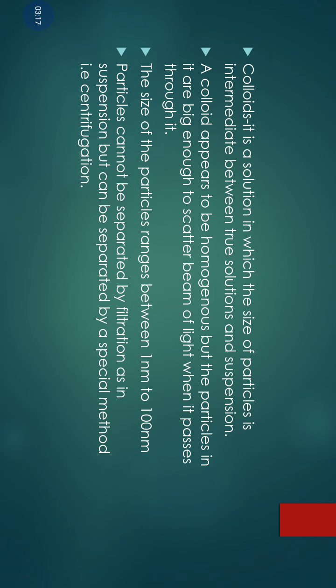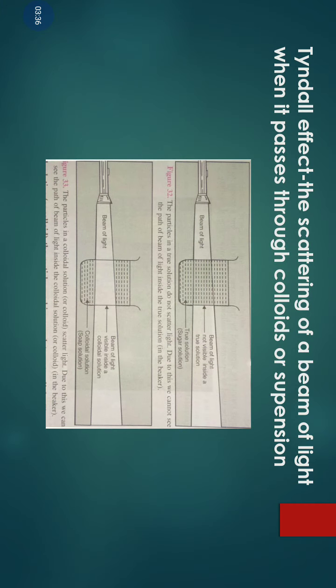Next point, particles cannot be separated by filtration as in suspension, but can be separated by a special method, that is centrifugation. About centrifugation we will discuss in detail later on. After that, we have to discuss one important property which is visible in both suspension and colloids, but it is not visible in case of a true solution.